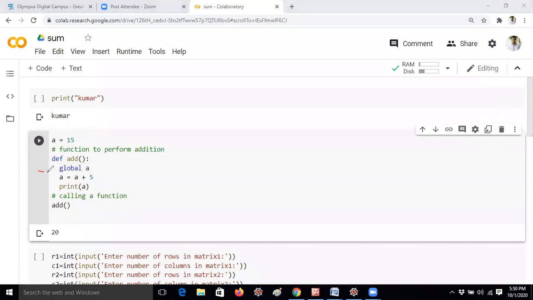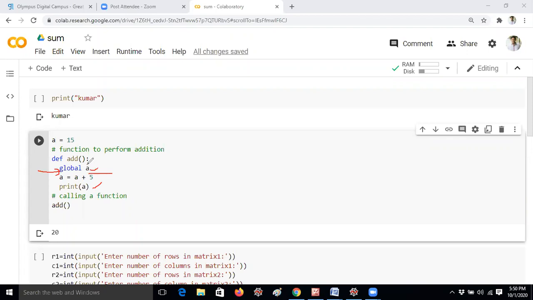By using this global keyword here, global is a keyword in Python. We have 35 keywords totally. Whenever you are declaring global a, here a can be declared anywhere in the program. That means it can be accessible, whatever value you have assigned to it. For example, if I assign a value of 20 here and print it, you will get 20 only, not 15, because you are declaring it here.